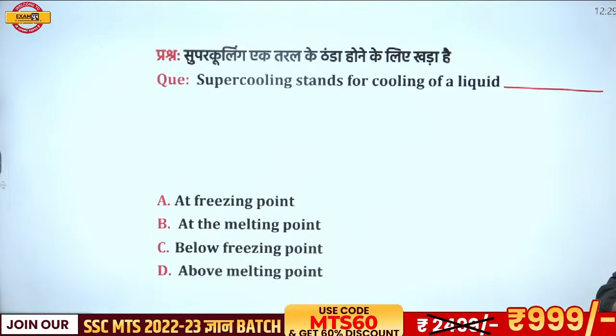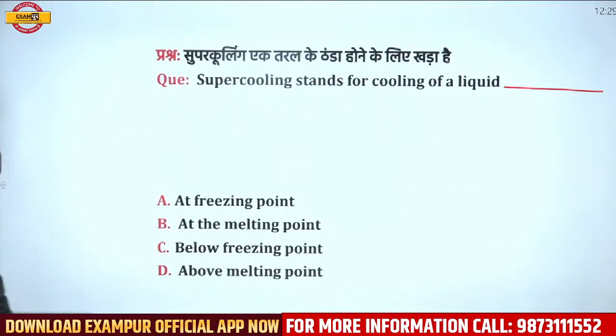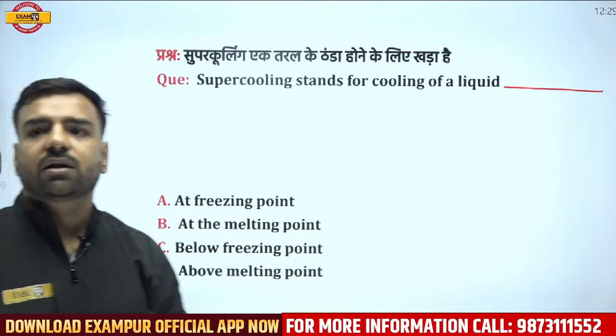Answer please. Akhilesh, your answer is pending, I guess. Oh, you have already given the answer. Great. So Akhilesh and Saurabh, both of you were correct. And everyone else in the session, please start answering, because these questions are repeatedly asked in the examinations and they are very, very important.